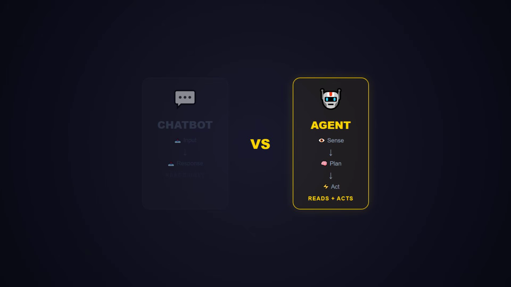Here's the key insight. A chatbot only has sensors. It reads your message and responds. An agent has sensors and actuators. It reads your message, makes a plan, and then does something in the real world. That's the line. And every type we're about to see draws that line differently.